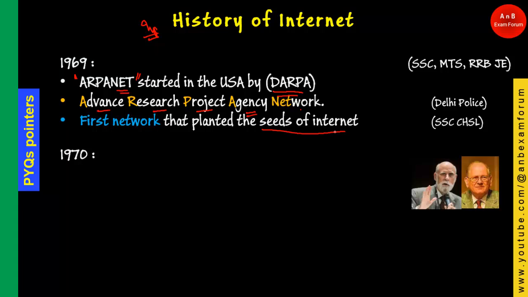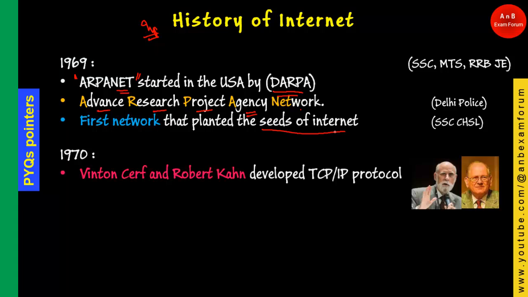Coming to the next year, 1970. What exactly happened in 1970 is these two persons. This person is Winton Cerf and this one is Robert Kahn. These two persons developed one model called the TCP/IP model, or TCP/IP protocol.